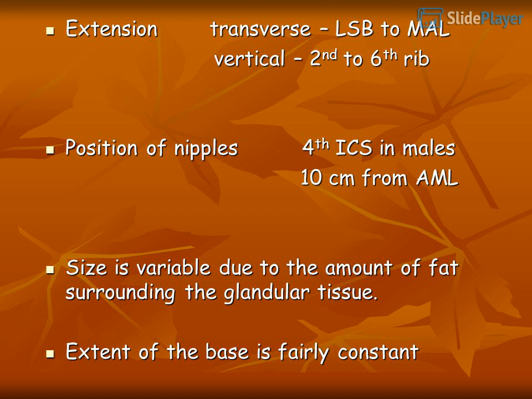Extension: transverse, lateral sternal border to mid-axillary line. Vertical, 2nd to 6th rib. The position of the nipples is at the 4th intercostal space in males, 10 cm from the anterior midline. Size is variable due to the amount of fat surrounding the glandular tissue. The extent of the base is fairly constant.